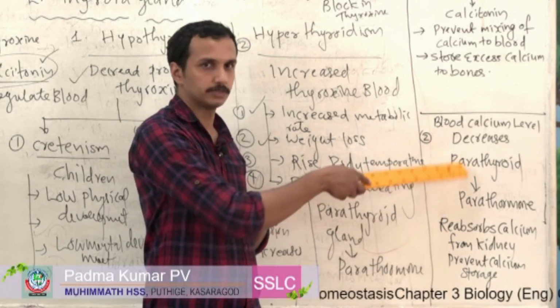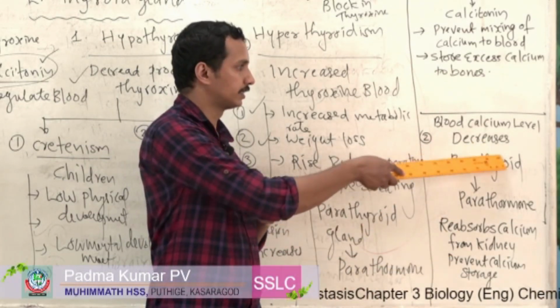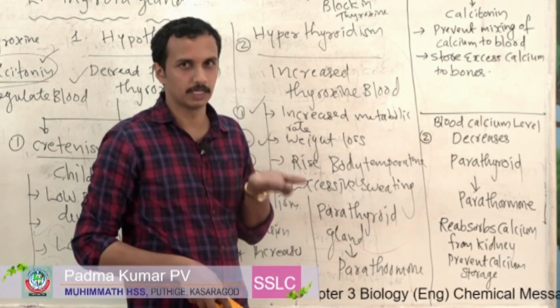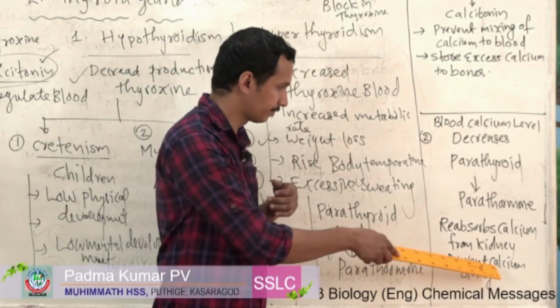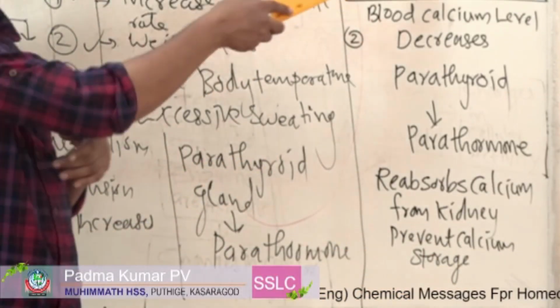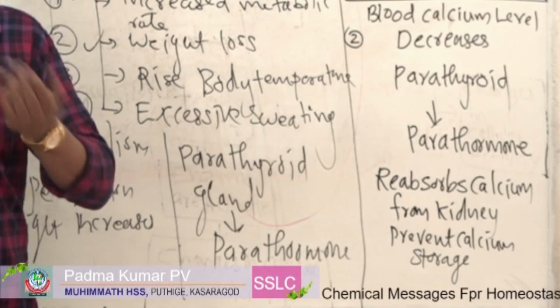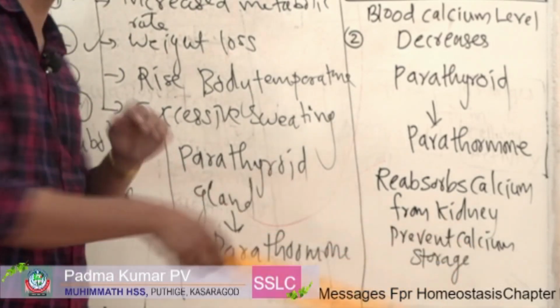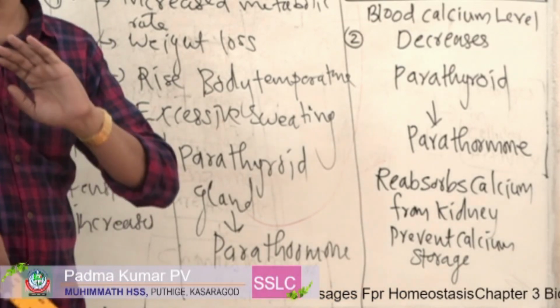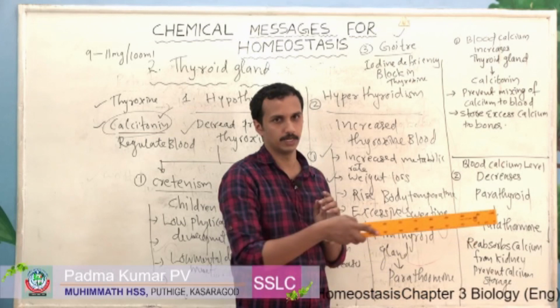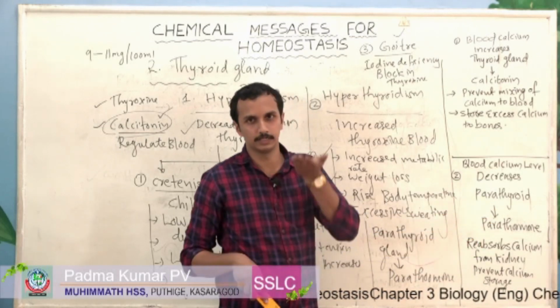That is the first way, so it increases the blood calcium level to our minimum limit. Then the second way, prevent calcium storage. We already discussed there is calcium storage in bone and skeletal system. So calcium storage is prevented, and the excess calcium will move to blood. So blood calcium level increases.